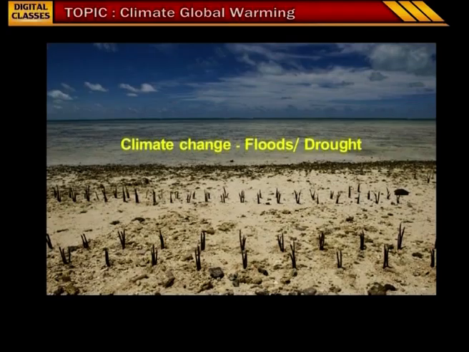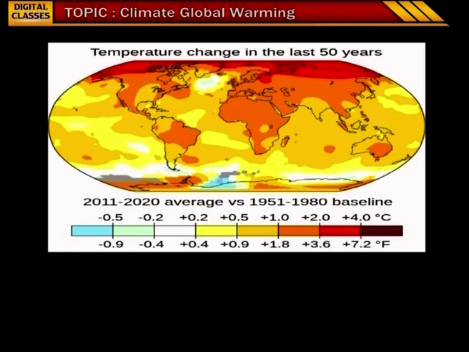Children, you can see here, due to lack of rains, drought has arisen and there is scarcity of food everywhere. This image shows the temperature change in the last 50 years. This bar shows the averages in 2011 to 2020 and 1951 to 1980. The bars in red indicate increase in temperatures on the earth.